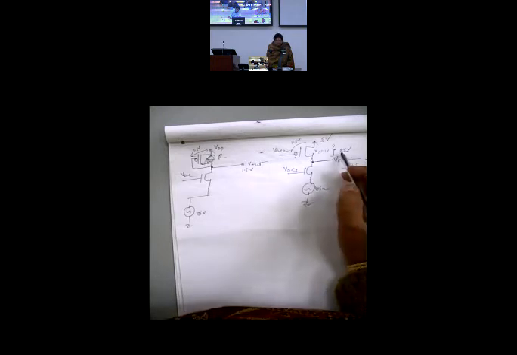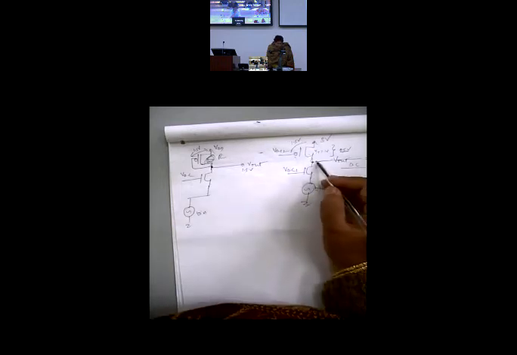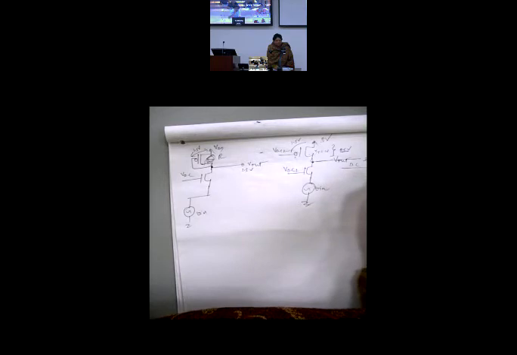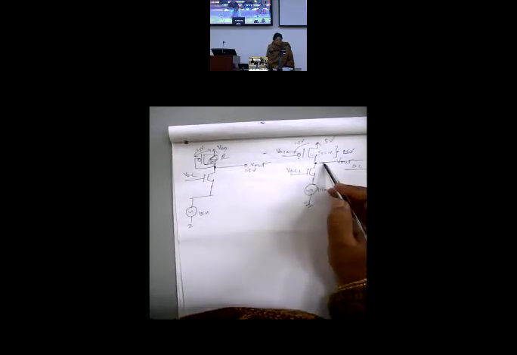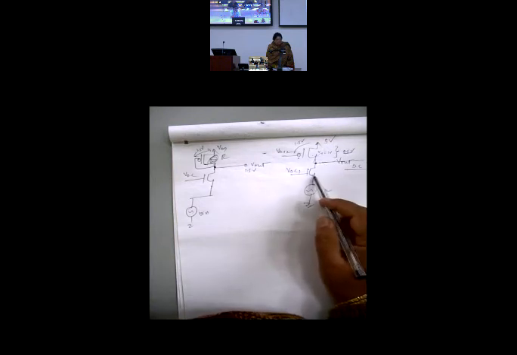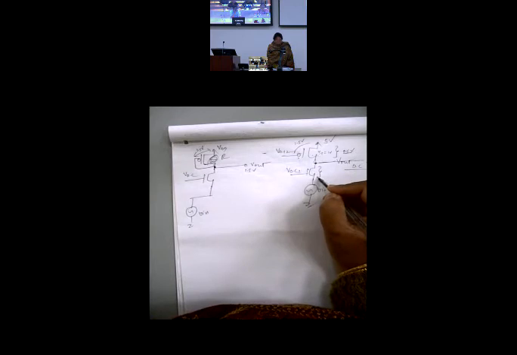It can be at the most 2.5. If it is less than that, will it not be appearing in saturation? It can be. But how low would this node go? It is the maximum DC you can have here. What's the minimum DC you can have? It depends on this lower transistor. Because this must also be in saturation.